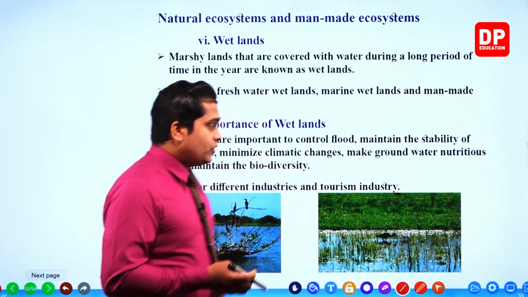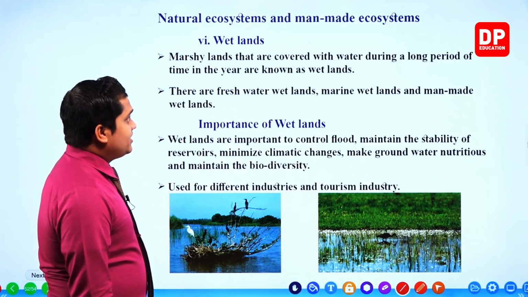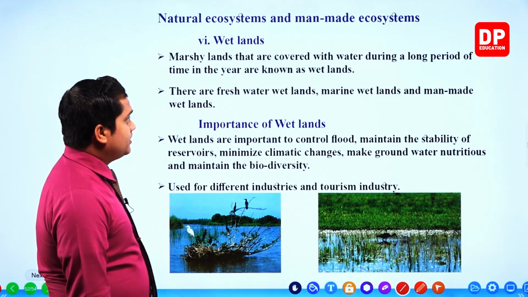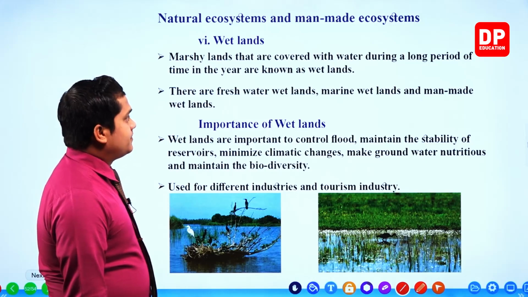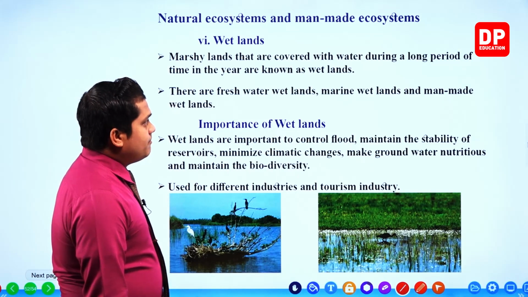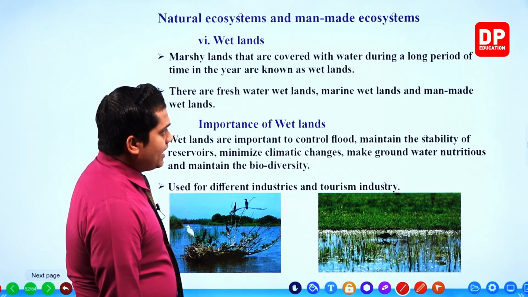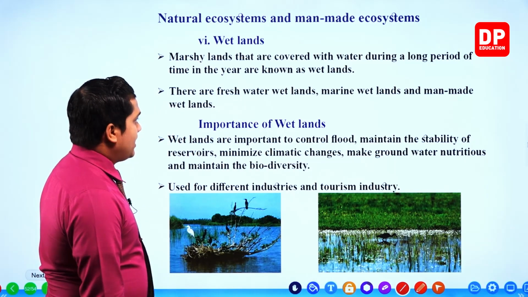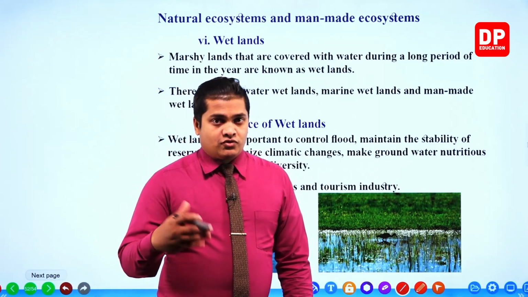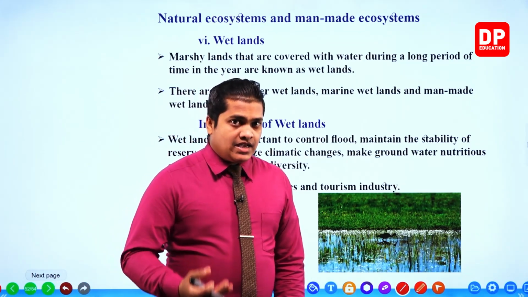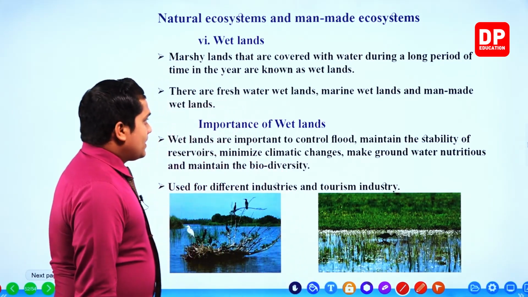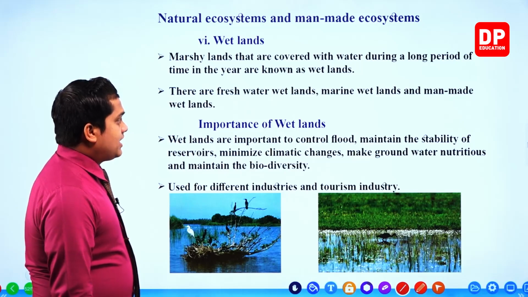Once more, marshy lands that are covered with water during a long period of time in the year are known as wetlands. There are freshwater wetlands, marine wetlands, and man-made wetlands. So wetlands are available in all three forms: freshwater, marine water, and man-made ones. Next one given, importance of wetlands.